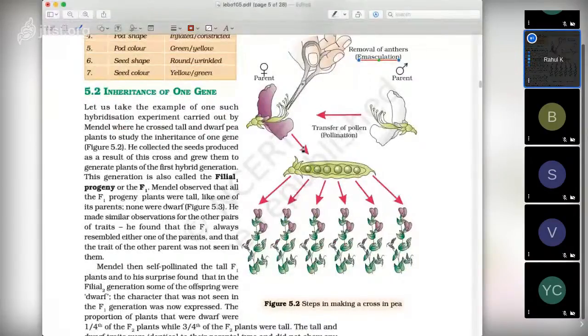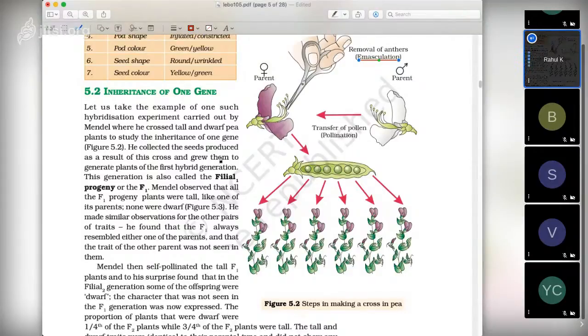So it is a tedious process. You grow the plant, you collect the seeds, and then you grow them again. You have to be very careful in labeling the seeds, so that you know you are getting these seeds from this kind of cross. In this case, purple and white are crossed, and you have to do it for thousands of seeds. Then only you can get thousands of plants. So he collected the seeds produced as a result of this cross. We are talking about a monohybrid cross here.